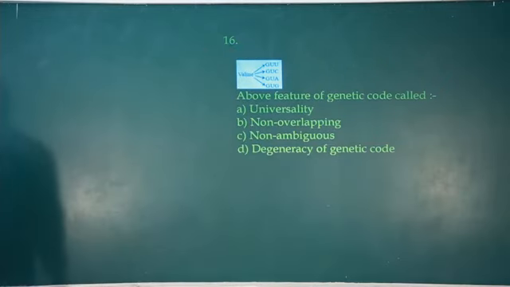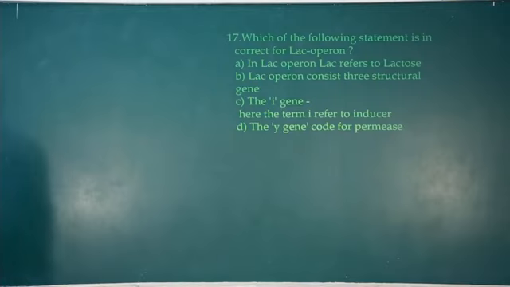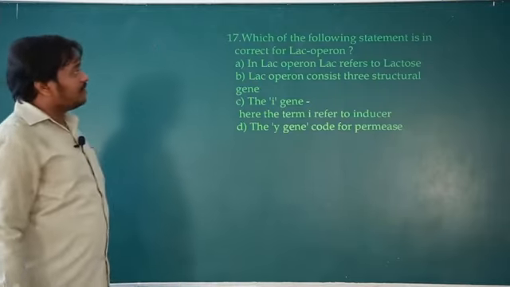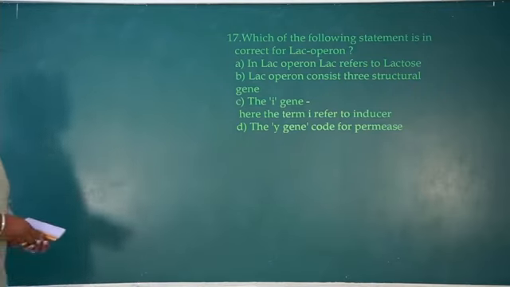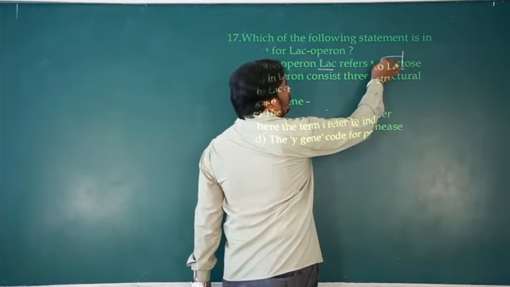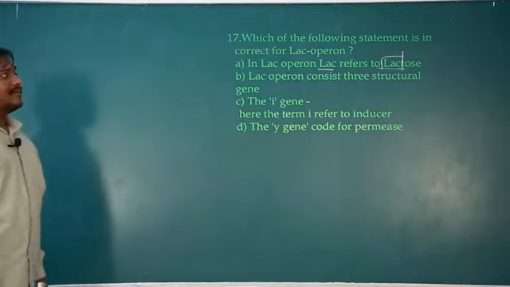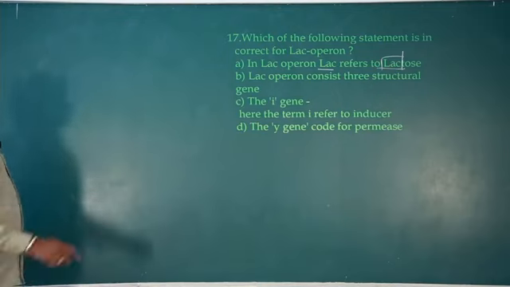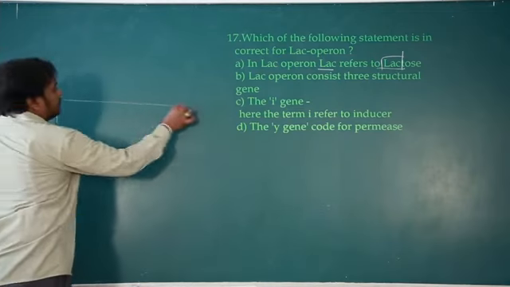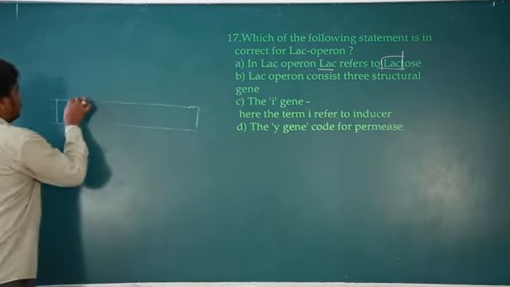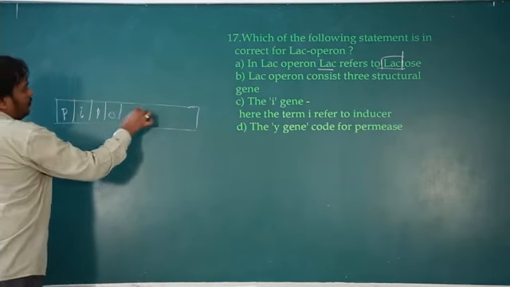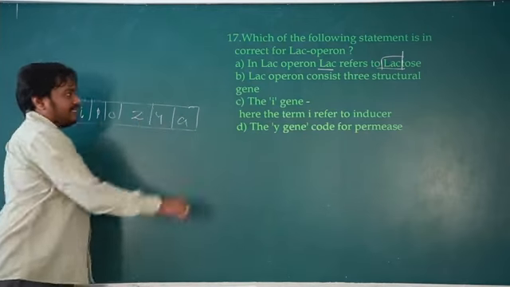Okay, next question, question number 17. Which of the following statements is incorrect for the lac operon? Let us see which is correct. In the lac operon, lac refers to lactose, no doubt. Lac is the short form of lactose. The lac operon consists of 3 structural genes. If you remember this: P, I, P, O, Z, Y, A, there are 3 structural genes.